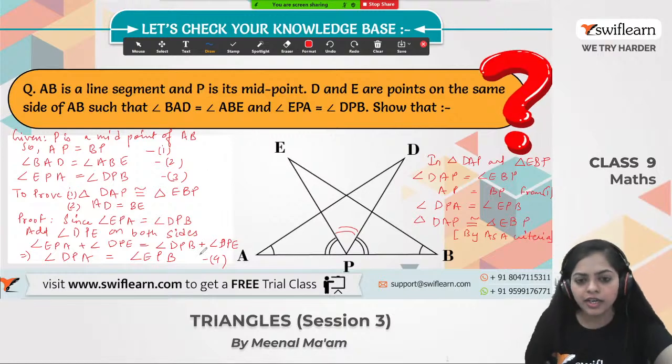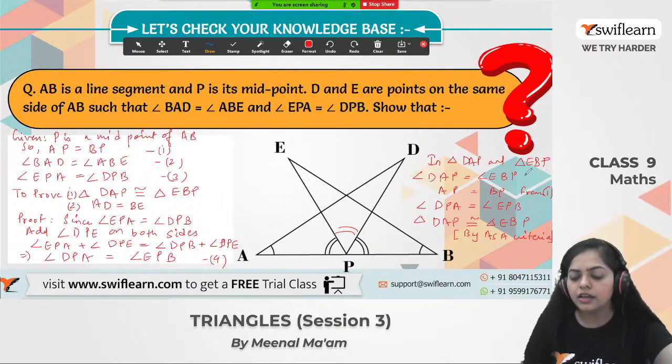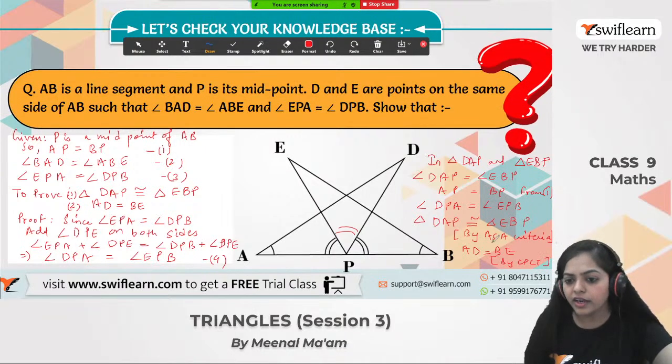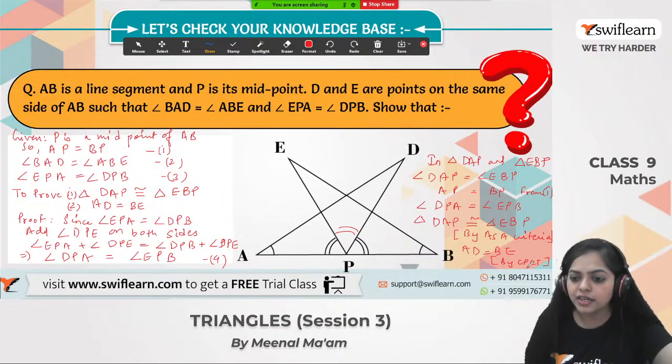Now moving on to the second part, AD equals to BE. AD and BE are parts of these triangles, so we can say that AD equals to BE by CPCT, that is corresponding parts of congruent triangles. When two triangles are congruent, then all their corresponding parts are equal.